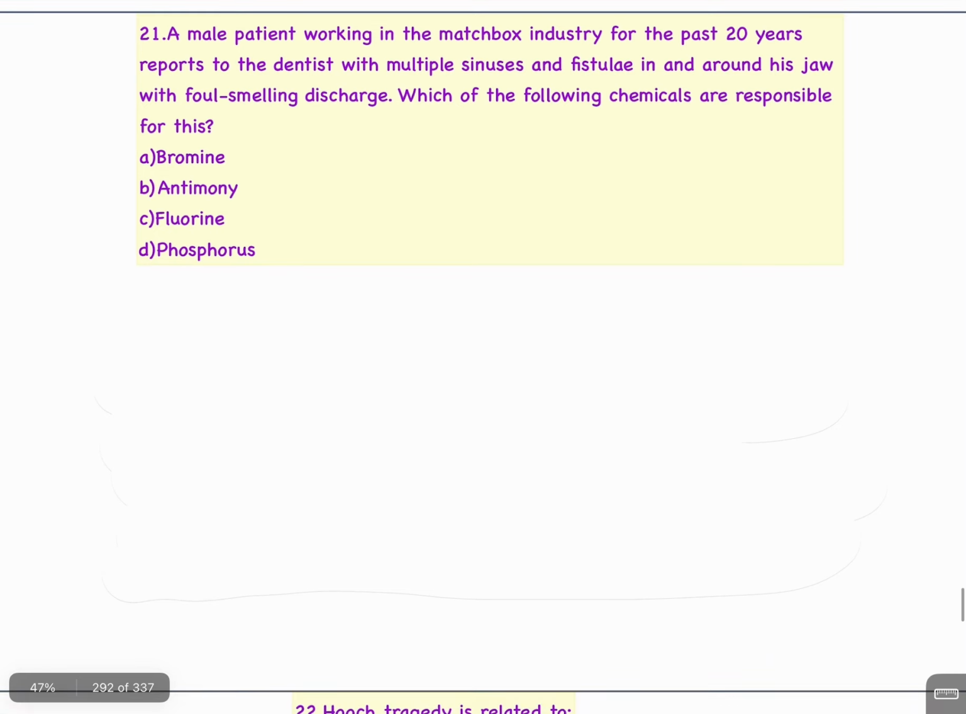Question number 21. A male patient working in the matchbox industry for the past 20 years reports to the dentist with multiple sinuses and fistulae in and around his jaw with foul smelling discharge. Which of the following chemicals are responsible for this? A. Bromine, B. Antimony, C. Fluorine, D. Phosphorus. इसका आंसर है D.